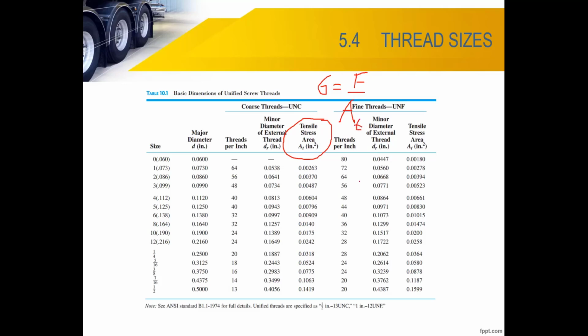At means tensile stress area, because the bolt already has initial tension when we clamp it together. When we apply axial force, stress is force over At. We don't use pi over 4 times major diameter squared; we already calculated it and take it from the table, right? That's for axial stress. Okay, this is for the English unit.